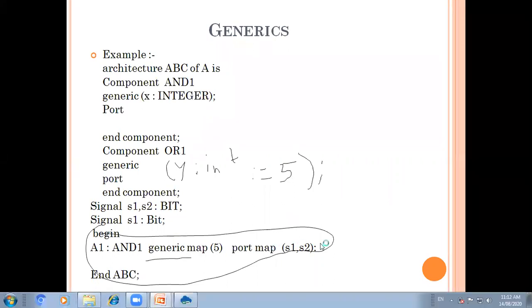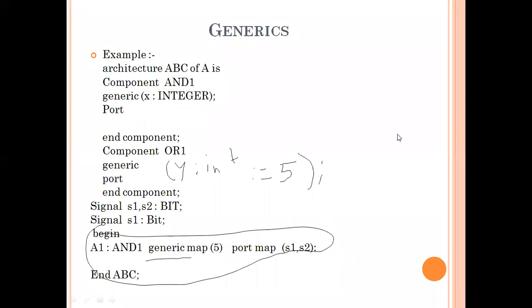The first instantiation statement will execute first, so the value of the generic specified in instantiation A1 is assigned to the generic x, and for generic y, the value is declared in the component declaration as 5. So the second instantiation statement assigns this value 5 to the generic y. So this is the generic.